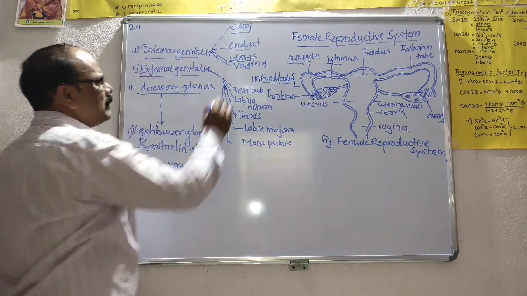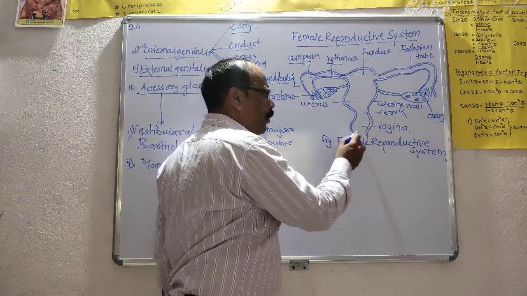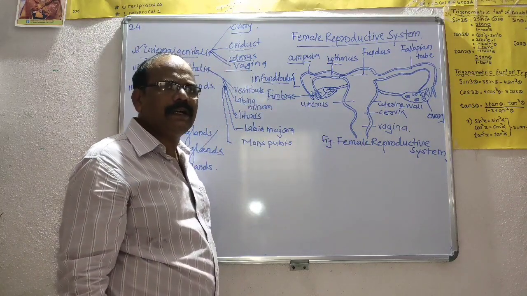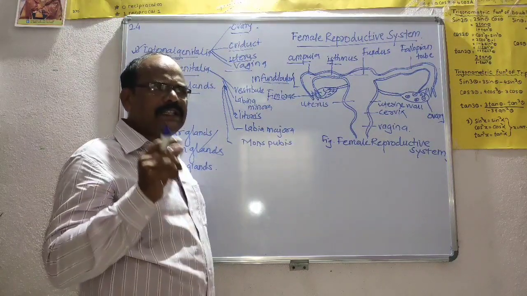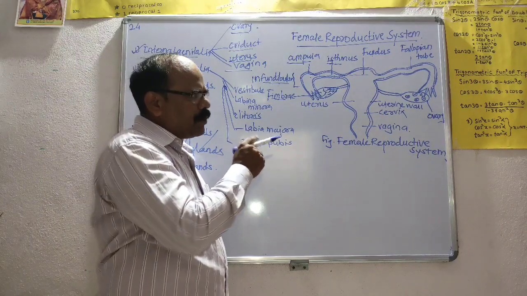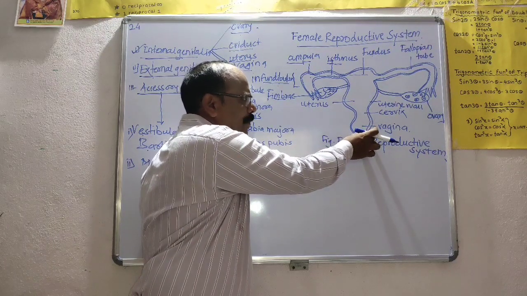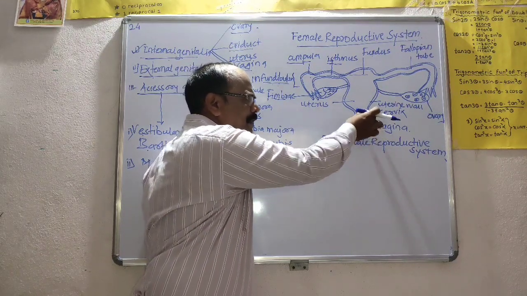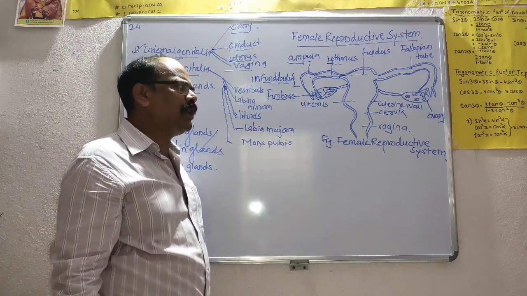The next part is the vagina. The vagina is the tubular copulatory organ of the female. It measures about 7 to 9 cm in length. It is present between the cervix and vestibule.